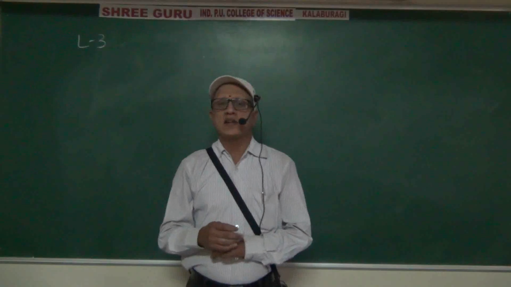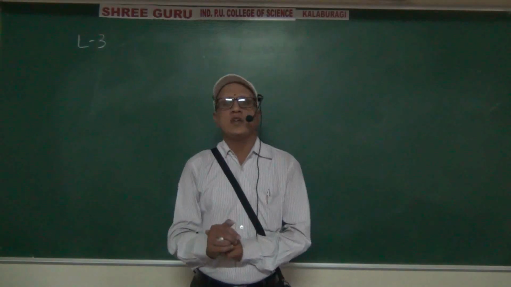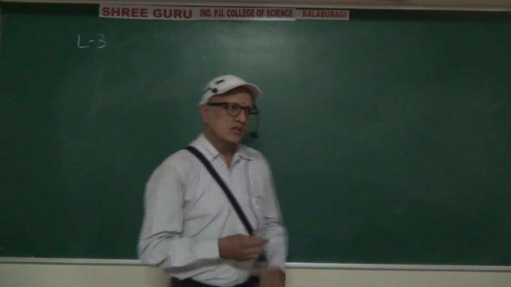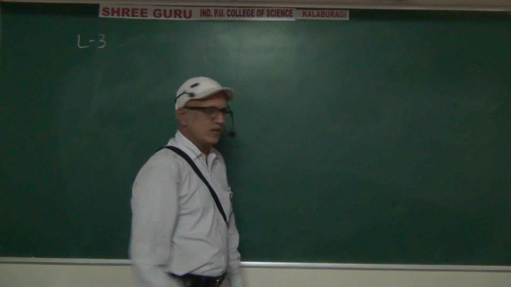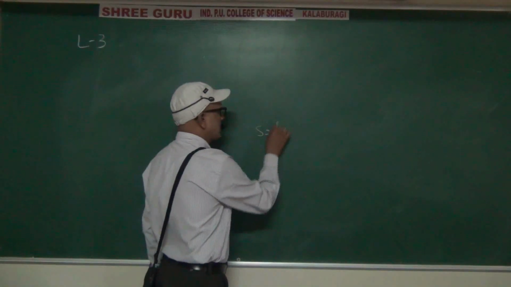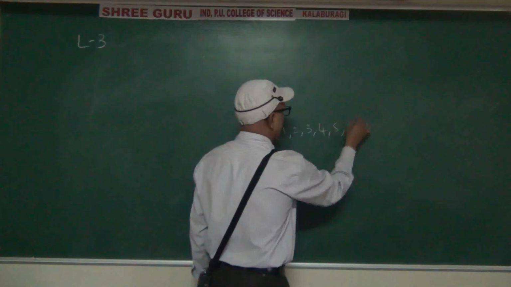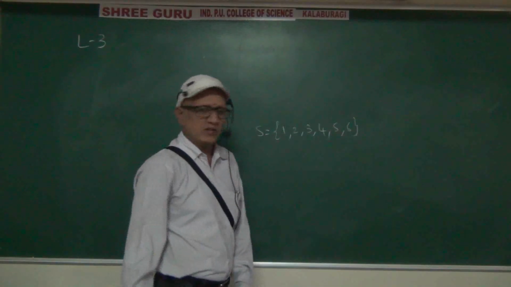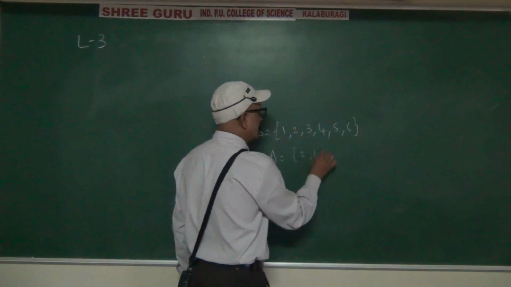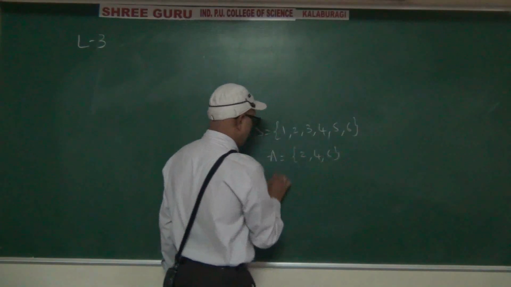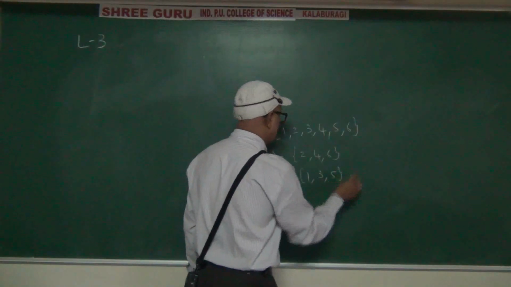So again and again I take the experiment of throwing a die. If you throw a die, the sample space is 1, 2, 3, 4, 5, 6. Let capital A be the event of getting even numbers. Let capital B be the event of getting odd numbers.